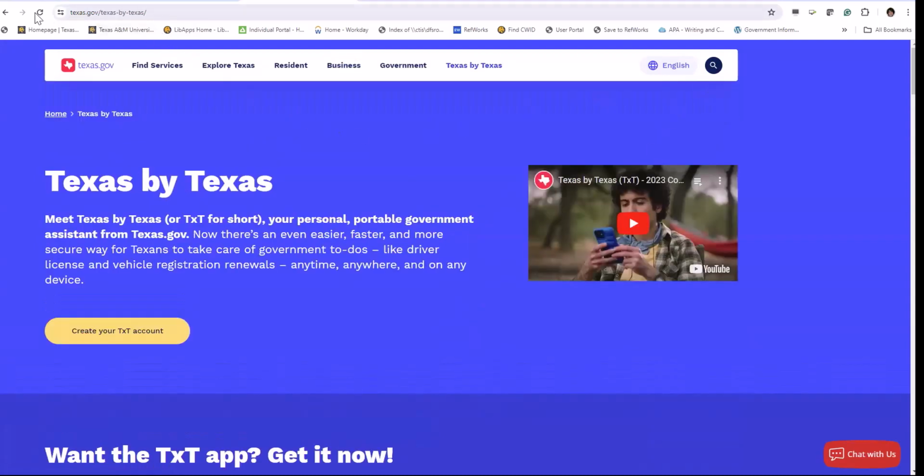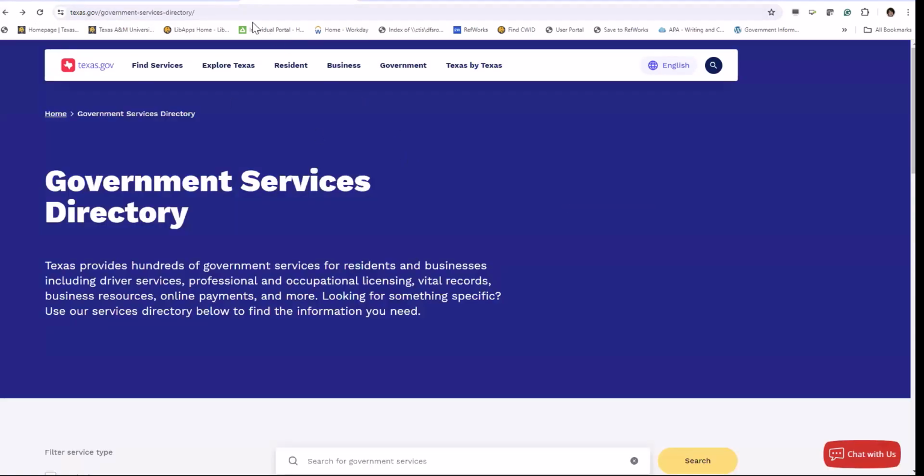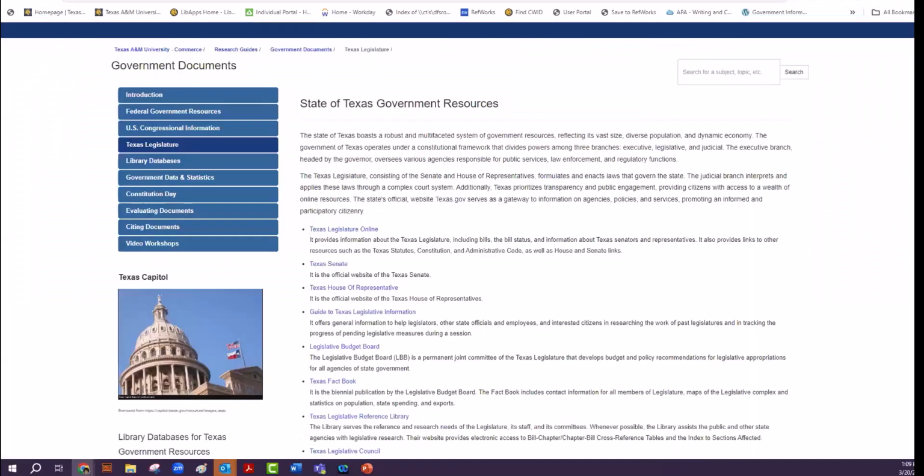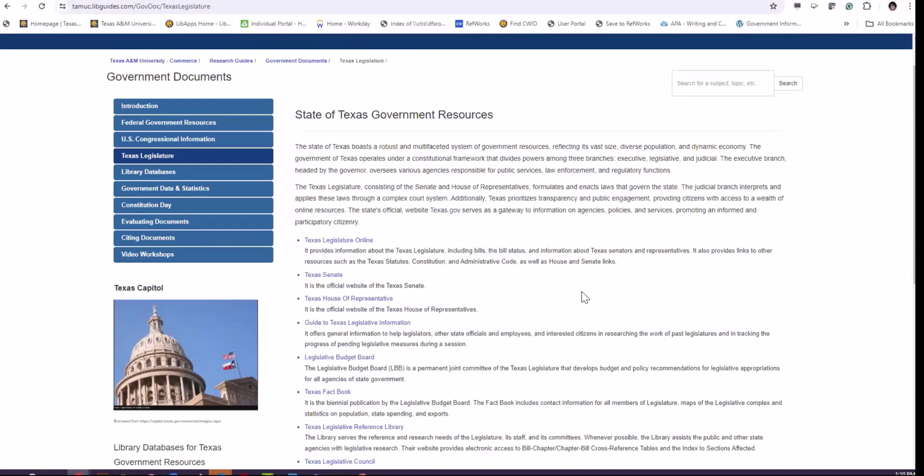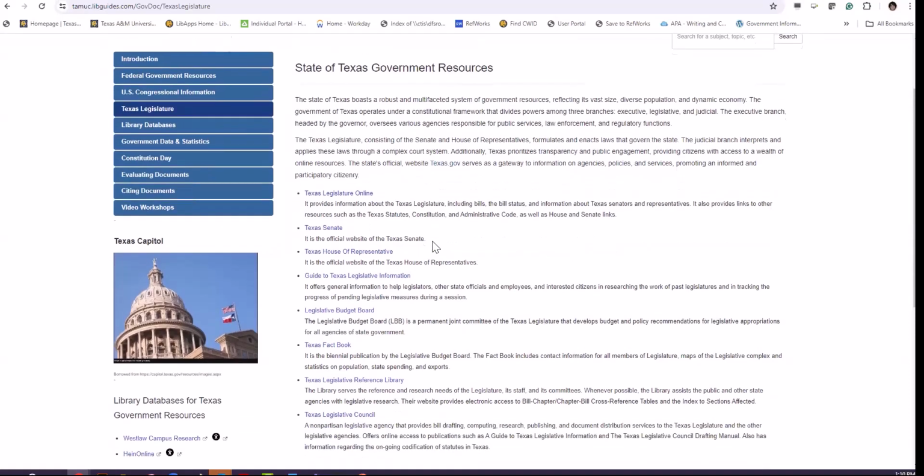Okay, so I'm going to go back to the library page and go to other kinds of Texas government websites. The other website that I'm going to introduce is Texas Legislature Online.